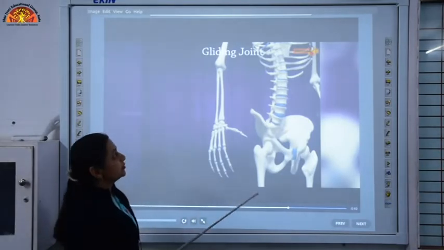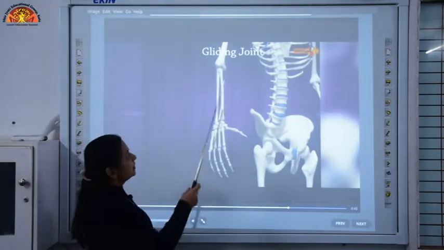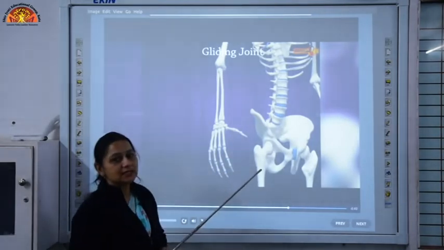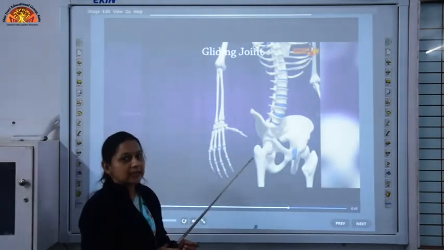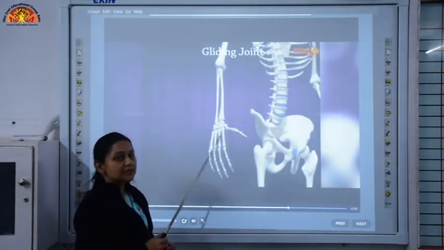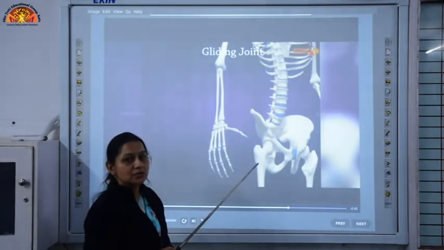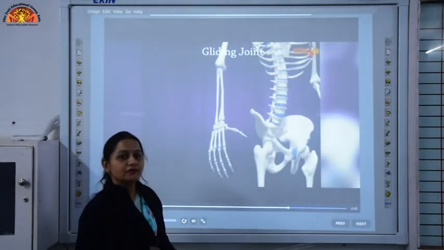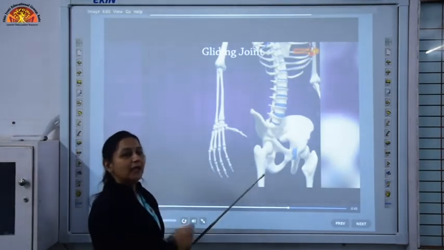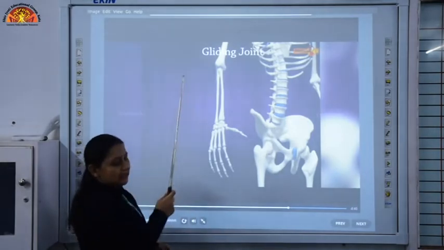The fourth type of joint that we are going to discuss is the gliding joint. Gliding joints, as you can see, are present in the wrist and ankles, and this type of joint allows our hands to move sideways and also to twist and turn. Like I can twist my hand and turn my hand because of this gliding joint.